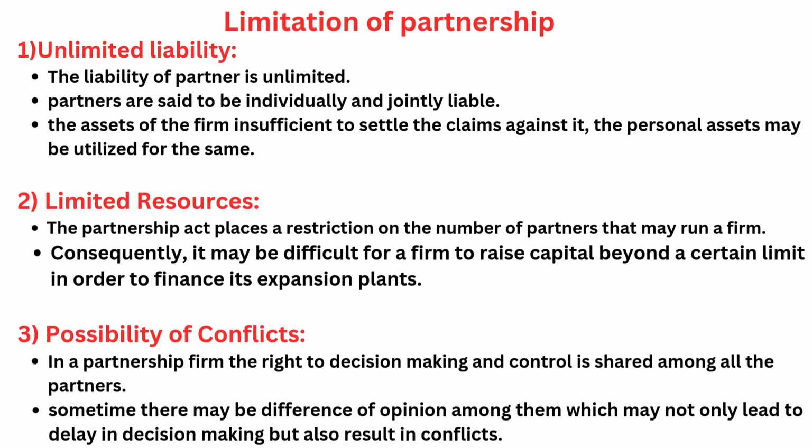And limitations, what are the limitations? Unlimited liability is also there, we already discussed. And limited resources, meaning a maximum of 50 partners in the partnership form, only a maximum of 50 partners. So it's not a public limited company. If it is a public limited company, the public also invests, right? So the maximum 50 partners they have, they can invest. Beyond that, if you want to expand to another country or do something beyond the limit, then you want to change into a public limited company.